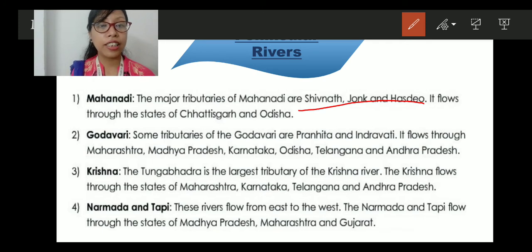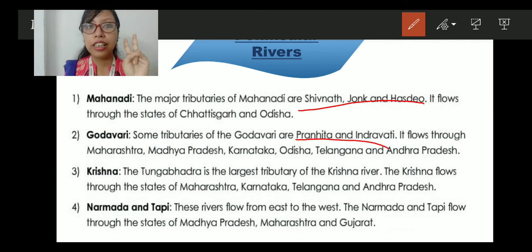Then we have the Godavari. Godavari has lots of tributaries, and some of them are Pranhita and Indravati. It flows through Maharashtra, Madhya Pradesh, Karnataka, Odisha, Telangana and Andhra Pradesh. So it includes both central and western India, clear? Also a few parts of southern India. That means it covers almost the entire peninsula region.